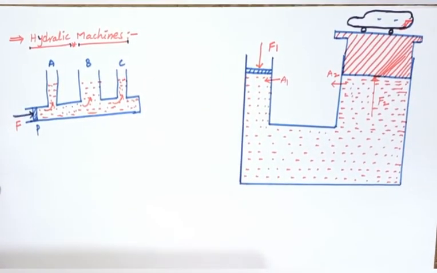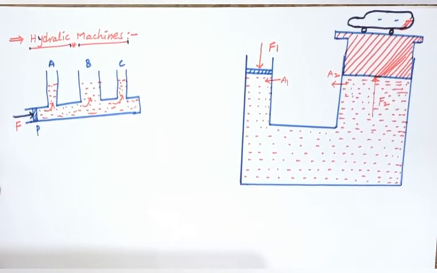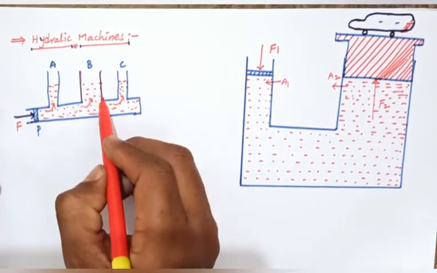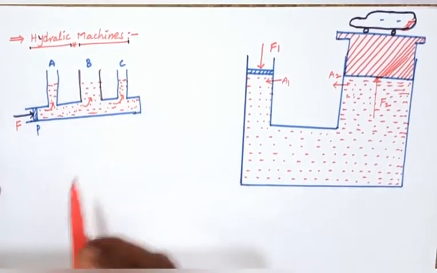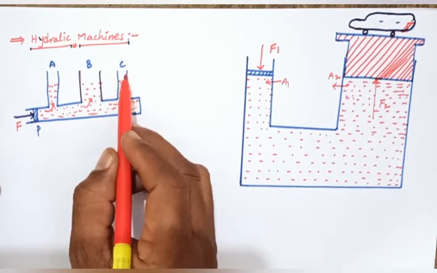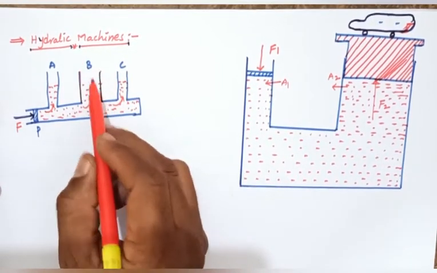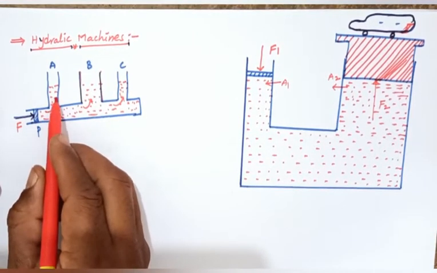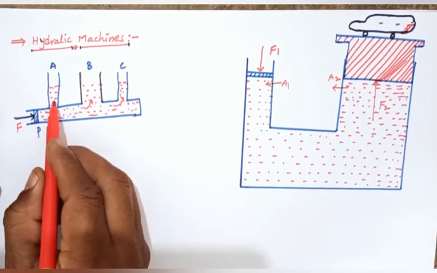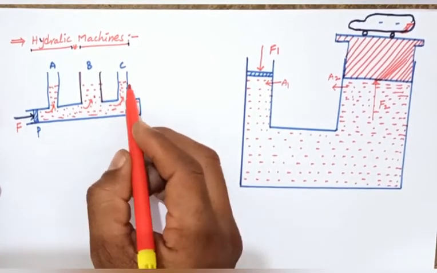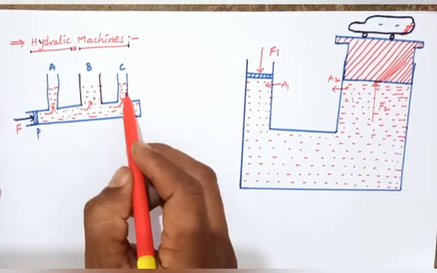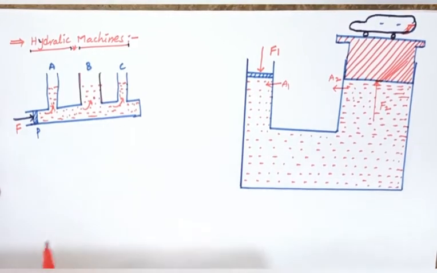So this is called Pascal's law of transmission of fluid pressure. Here, the areas of A, B, and C are equal, while the other area is larger. When pressure is applied here, equal pressure is applied at A, B, and C. Equal pressures are applied on each particle of this fluid.